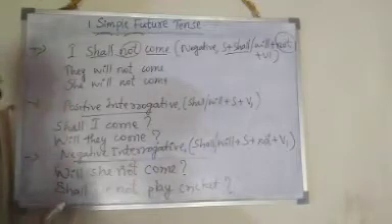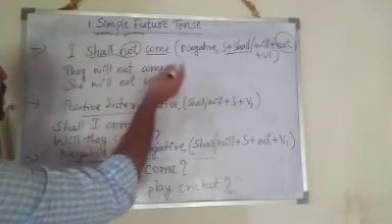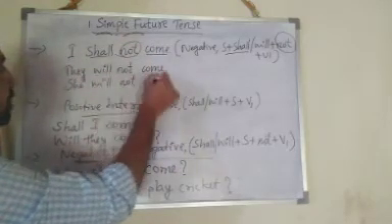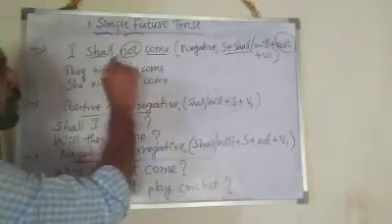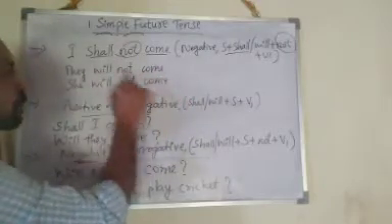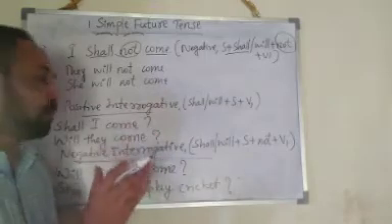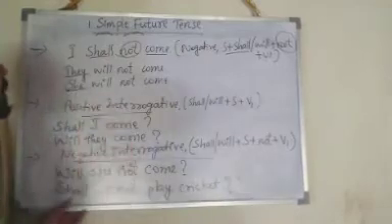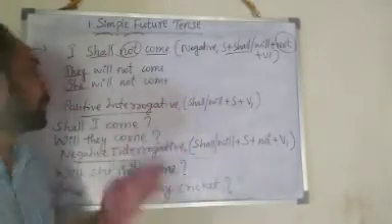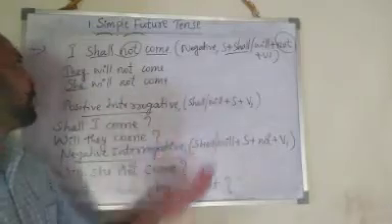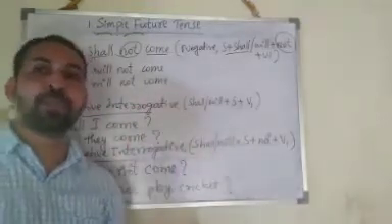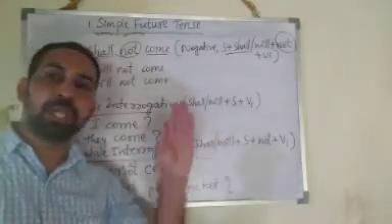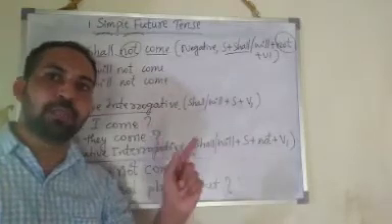Always remember, you can say like this: I shall not come, I will not come. And you can say, they will not come. But you cannot say, they shall not come. She shall not come. They are wrong. Always remember, with the subjects they, she, he, it, and anybody's name, you can use will. But you cannot say, they shall come, she shall come, he shall come, it shall come, Shyam shall come. You have to use will there only.